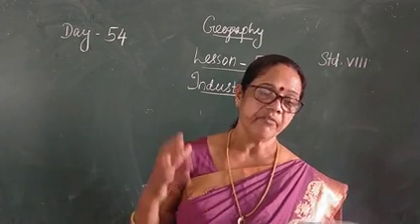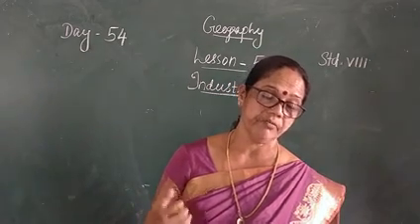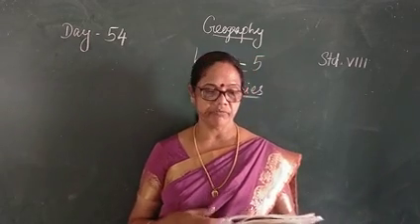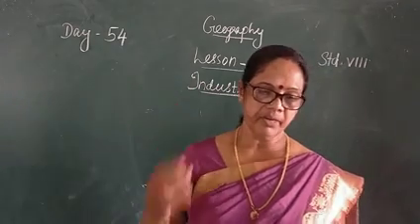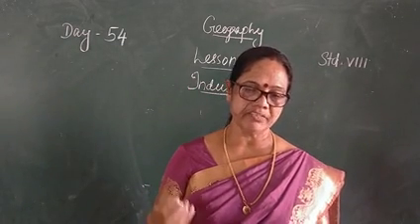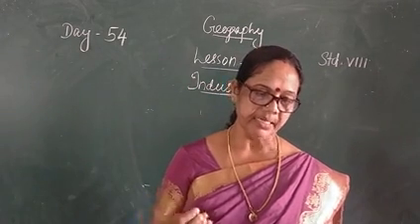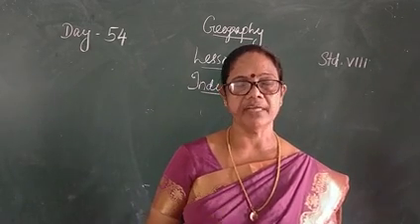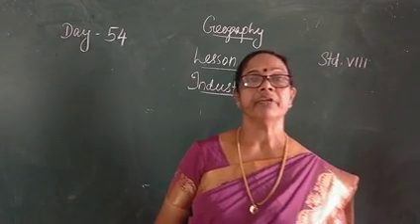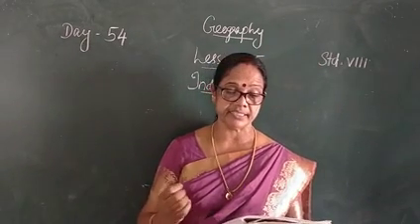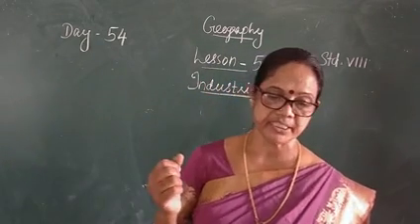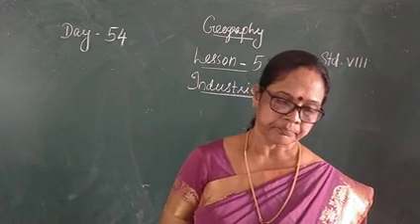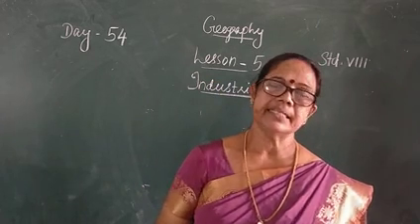Next section is factors affecting location of industry. What are the factors needed for a location of industry? They are availability of raw material, land, water, labor, power, capital, transport and market. These are the important factors needed for the location of an industry. Then industrial system.